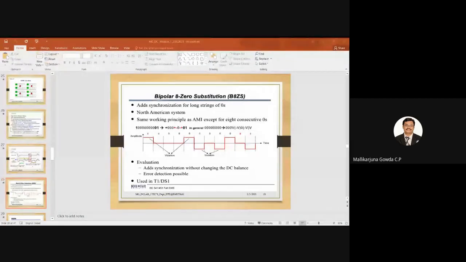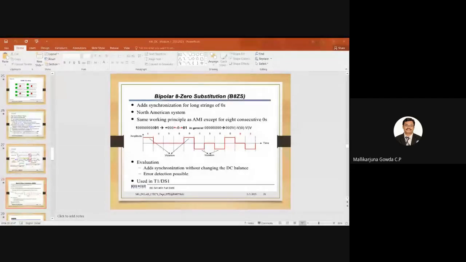So bipolar or binary with 8-zero substitution means, if I find 8 consecutive zeros in a sequence, those 8 consecutive zeros will be replaced by a special sequence. That special sequence is known as 000VB0VB. Please take note of this.